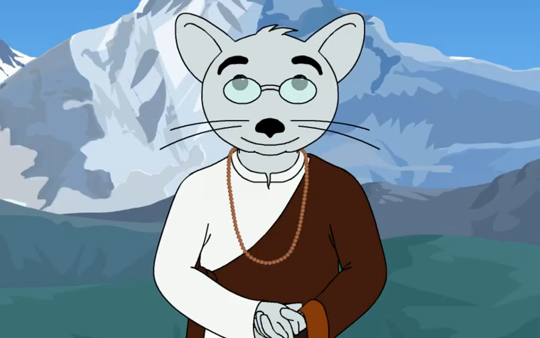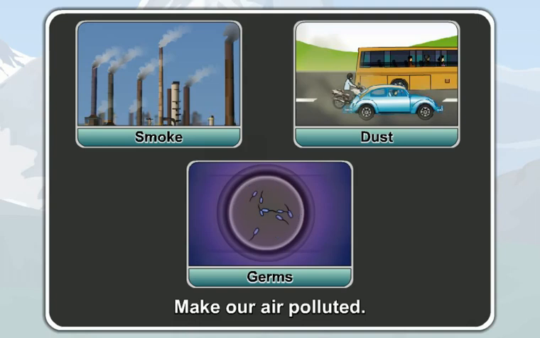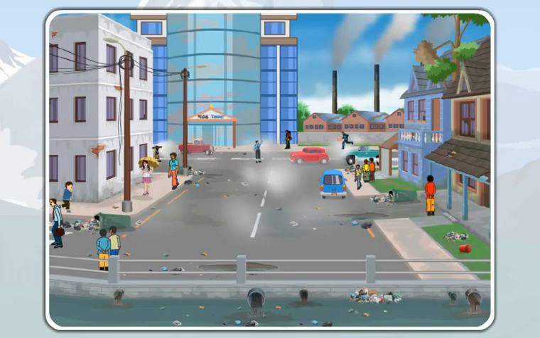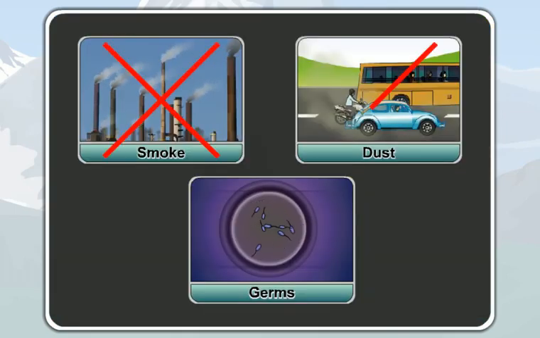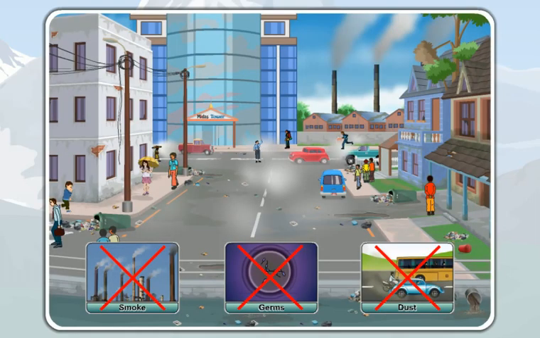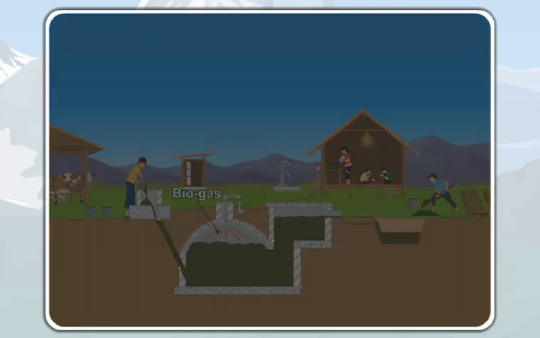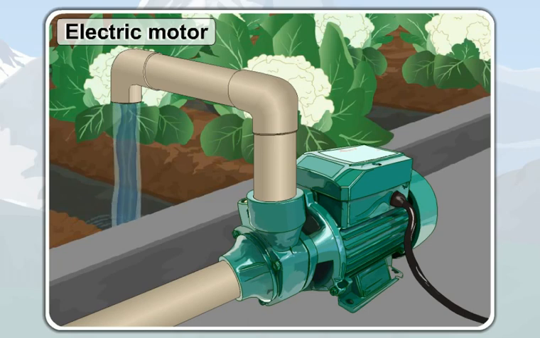Students, now you must have understood that smoke, dust and germs make our air polluted. To reduce the air pollution, we should not produce smoke, dust and germs in residential areas. And we should use machines that can run with biogas, electricity, or solar energy.